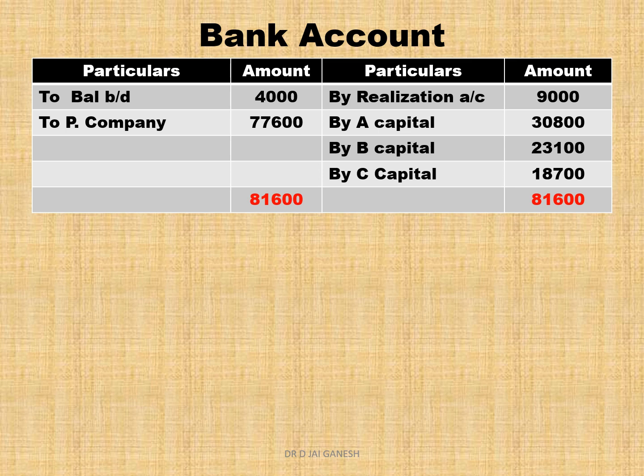Bring down the bank balance 4,000, and the purchasing company gives 77,600 in the form of cash. Total purchase consideration 1,09,600. Sorry, 1,10,600. Of the 1,10,600, 33,000 is in the form of shares and 77,600 is in the form of cash.